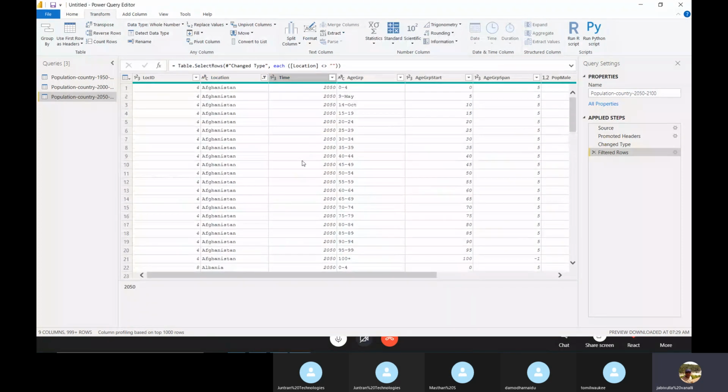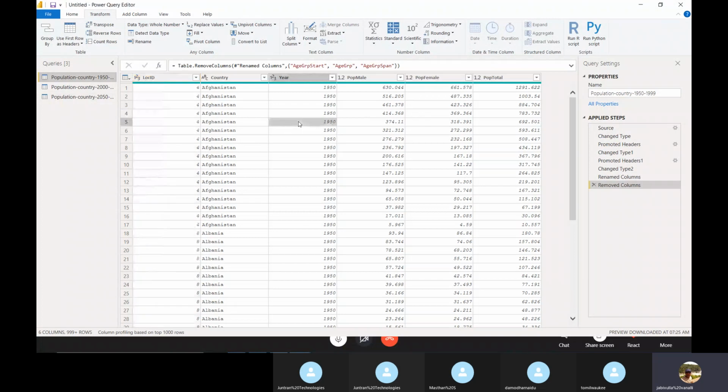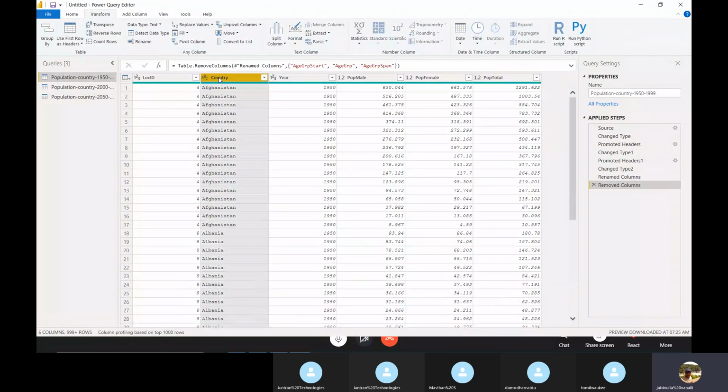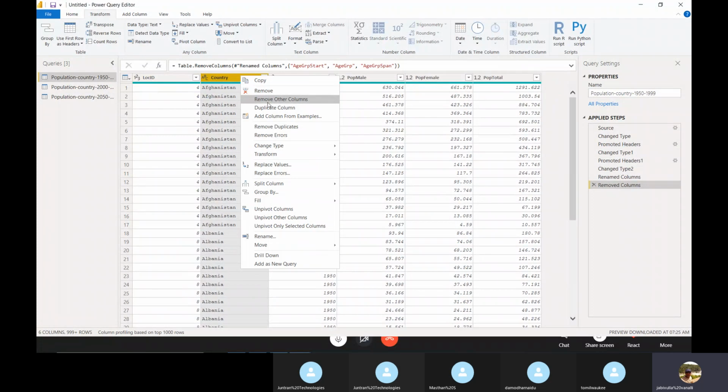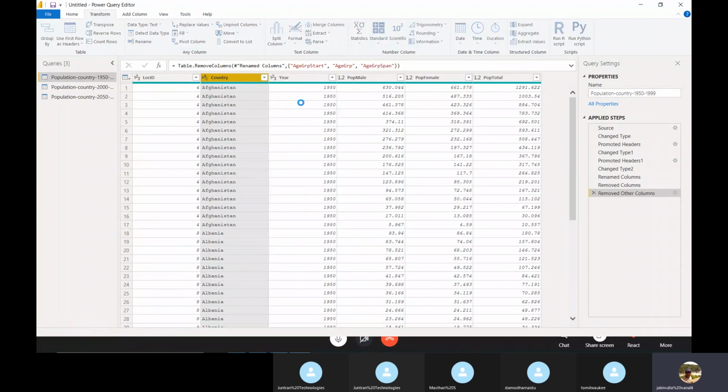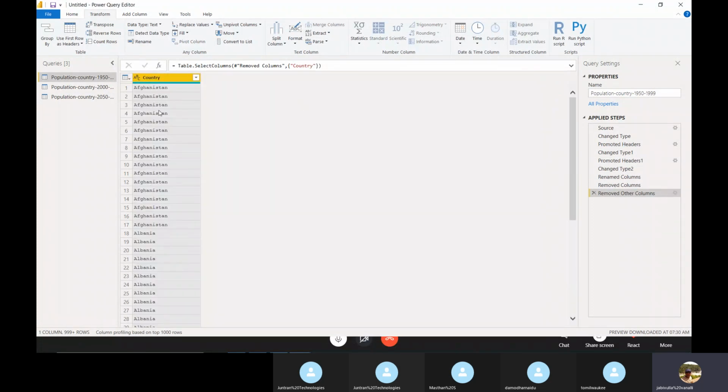Removing columns and removing duplicates are two different things. First of all, let me explain. This is the country column. I want to keep only this column and remove the rest. Right click and remove other columns. Now you can see only this column.